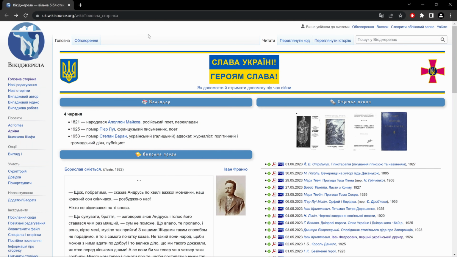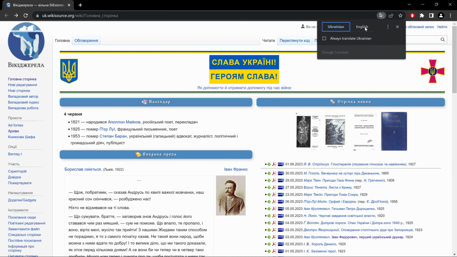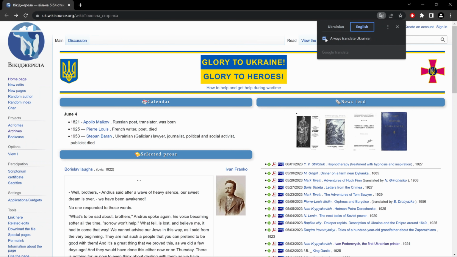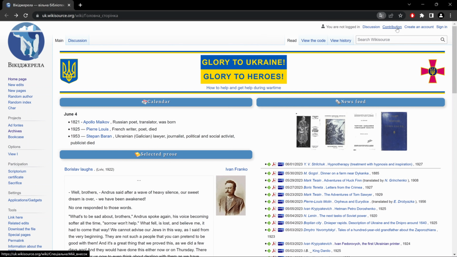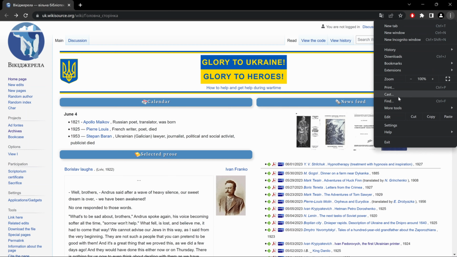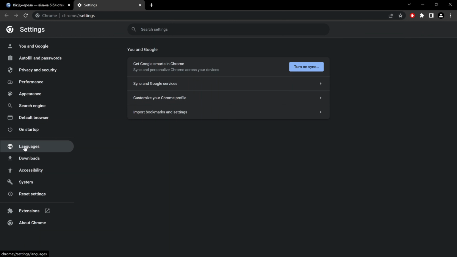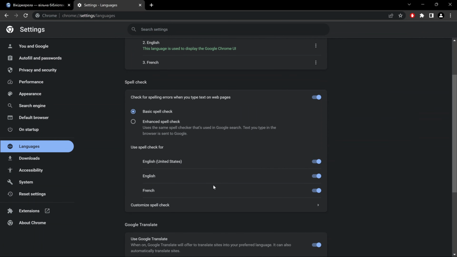Okay, so to start, you could either go to the link in the details section below the video, or you could type uk.wikisource.org, as you see up here in bold white in the address bar, and that'll bring you to this page. Now, the first thing you want to do is this little symbol here, translator. Turn that to English, if it's not already done. Or, if you don't have the translate option, click on the three dots, down to settings, languages on the left, scroll down, Google Translate, make sure this is turned on.